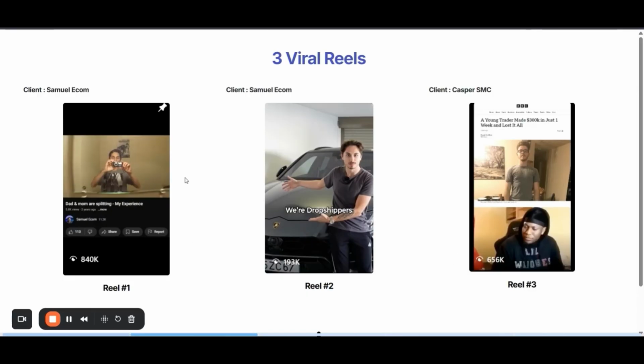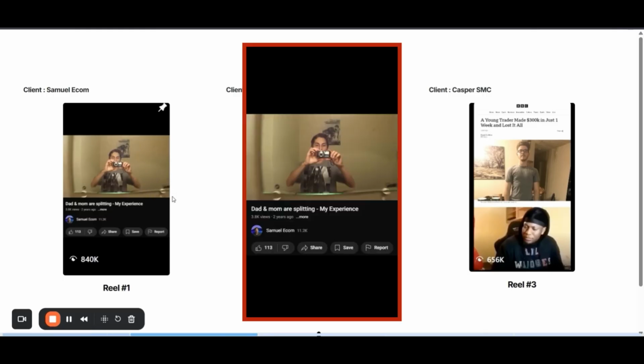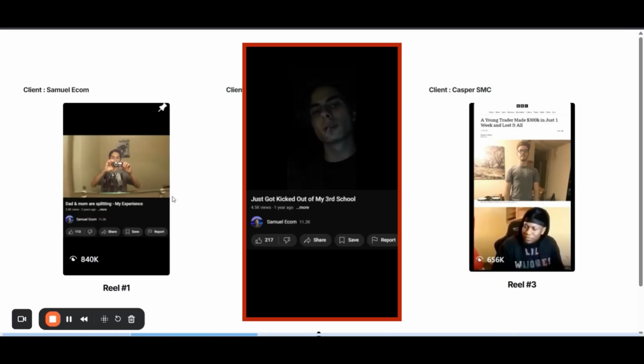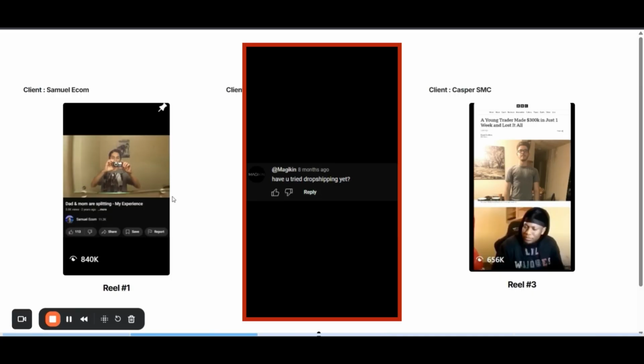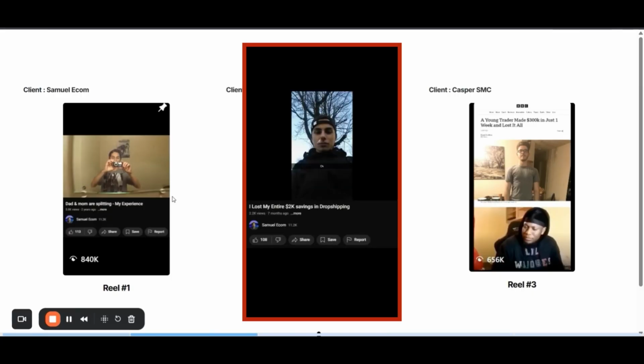Now the first video is a concept which is really creative, and it's a pattern interrupt. Although the base of the idea is very strong, the format and all of that, it's still a copy. I feel like the copy that we wrote for Casper's story is a bit different from Samuel's, because if we look at the titles of Samuel's video, as a viewer we can expect that he's going to win. It's going in a kind of slope.